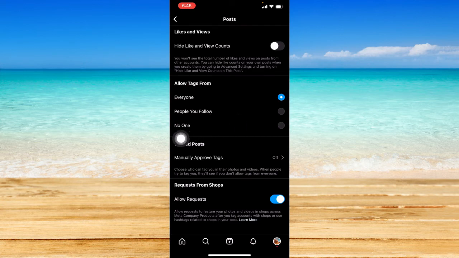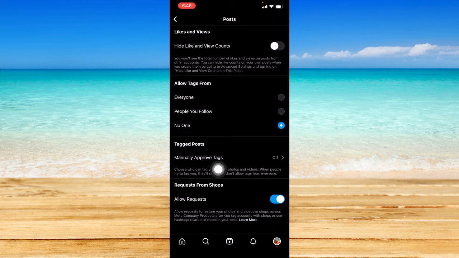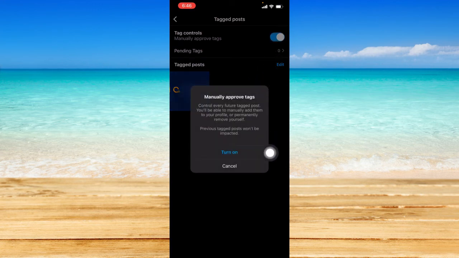Just tap on No One if you don't want to allow tags from anyone, and your profile won't be tagged in posts as well. And you can also manually approve tags right here. Just click on that and you will see Tag Posts, and you can just click on this toggle button so that you will control every future tagged post that will be on Instagram.